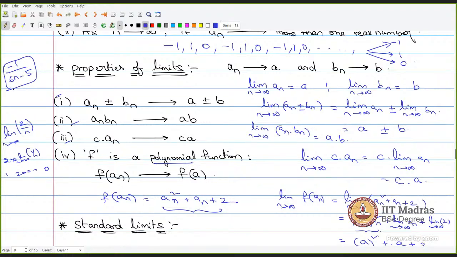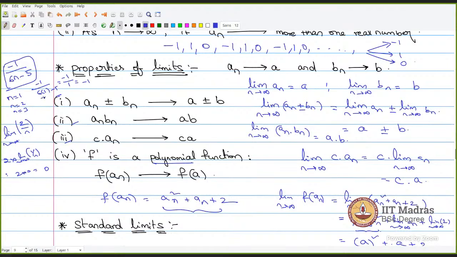This one is an increasing sequence or decreasing sequence? You can actually find that by giving n equals 1, n equals 2, n equals 3, like this. Substitute, the first term will be -1 by (6 times 1 minus 5). This will be -1.